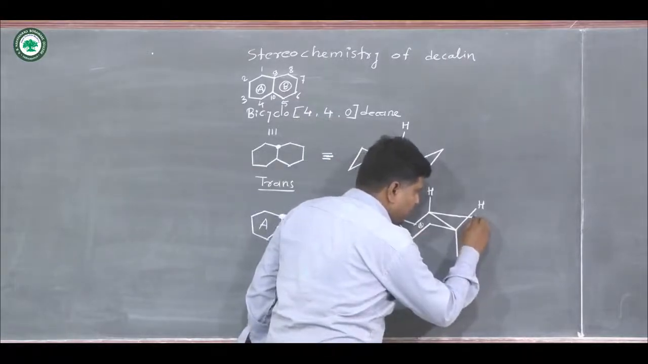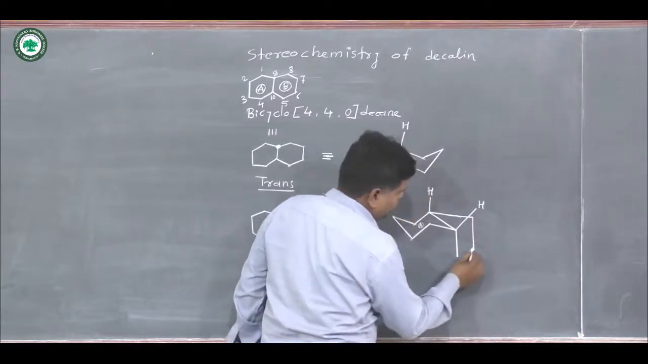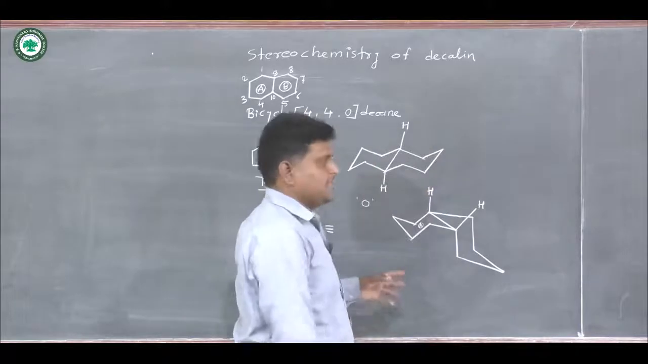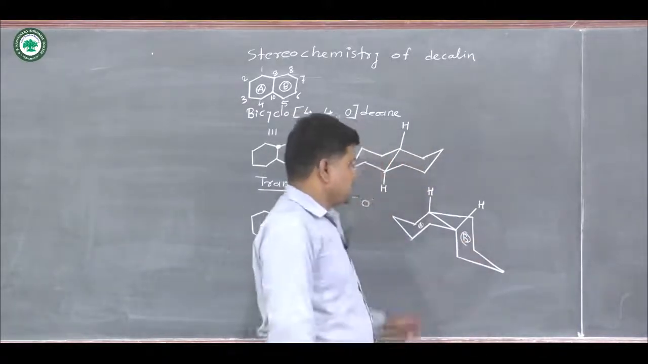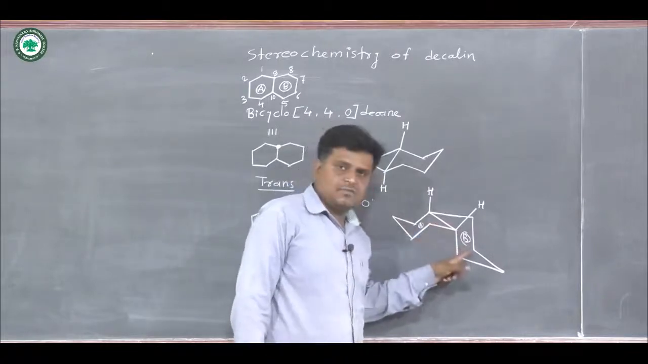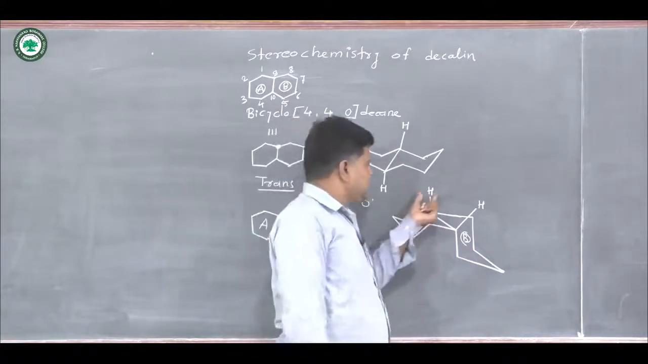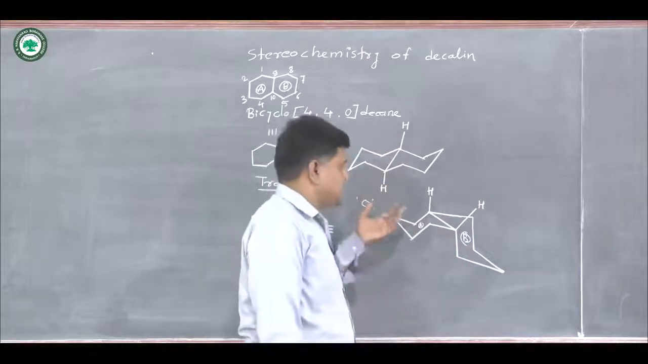So here I would like to draw the chair, like this. Okay, so this is another chair, ring B. Now you see here ring A is fused with B in cis fashion. Why? Because the hydrogens present on that junction are on the same side.